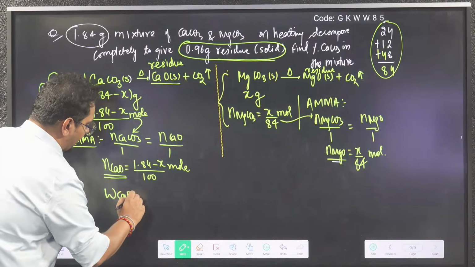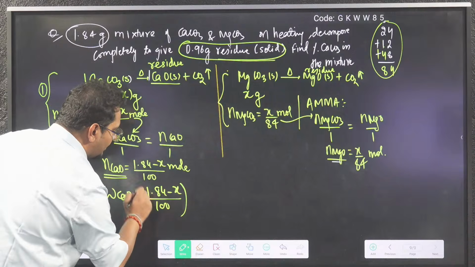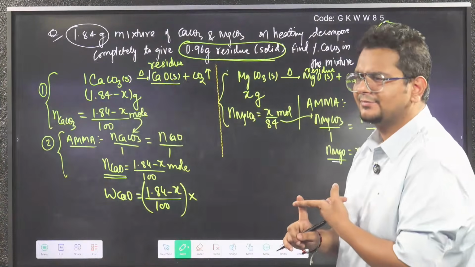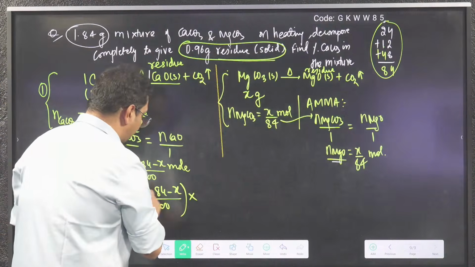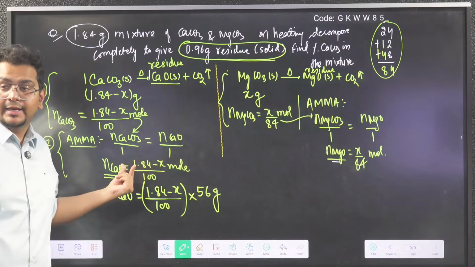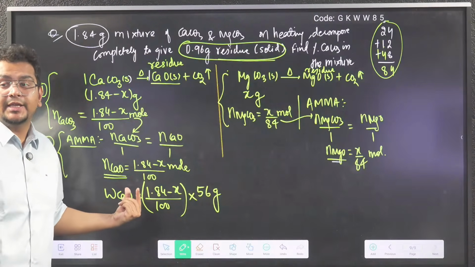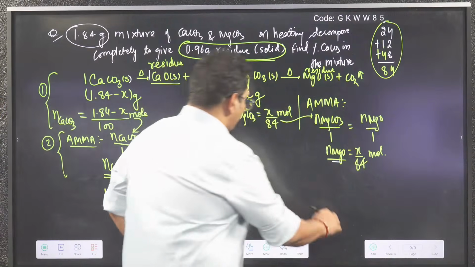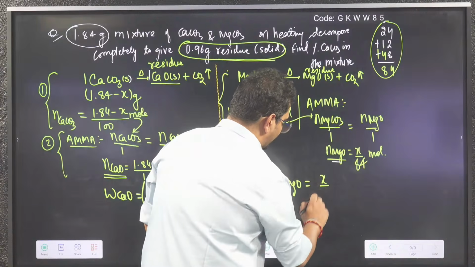Weight of CaO. Now see, from mole I am going towards mass. So when you go away from the mole, you multiply. So I have to multiply with the molar mass of CaO: 40 plus 16, 56 gram. This was the mole of CaO, which is the same as the mole of CaCO3, but now I am finding the weight of CaO, so multiply with the molar mass of CaO. Similarly, here I can find the weight of MgO by moles into molar mass.